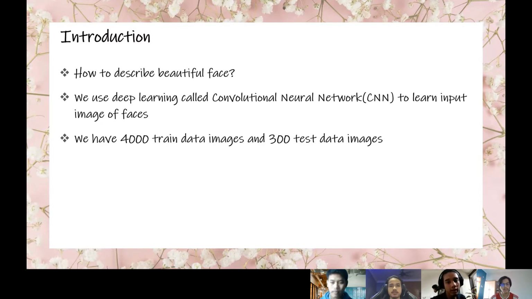We use the data based on the dataset owner's preference of gorgeousness. The dataset has 4,000 train data images and 300 test data images.